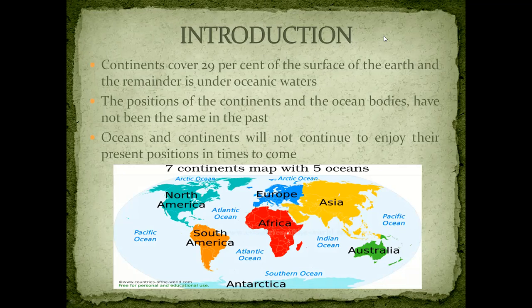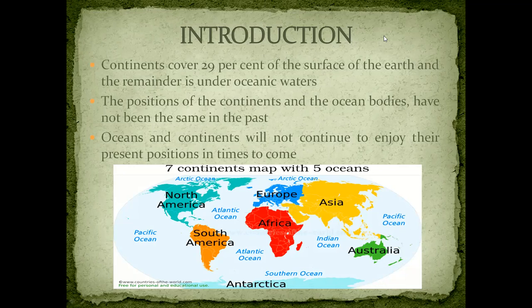So there were various scholars who came and talked about it. We just talk about a few of them. To start with, from the known records of the history of science, it was Abraham Ortelius, a Dutch map maker. Because he was a map maker, he must have noticed that similar kinds of curves and structures are there. So this was the person who first proposed the possibility that all these continents were attached together.